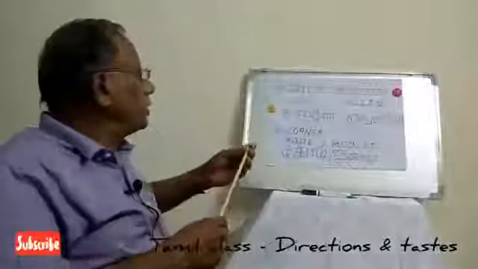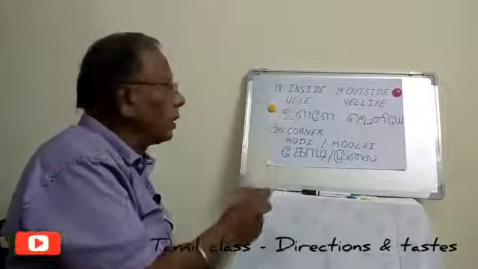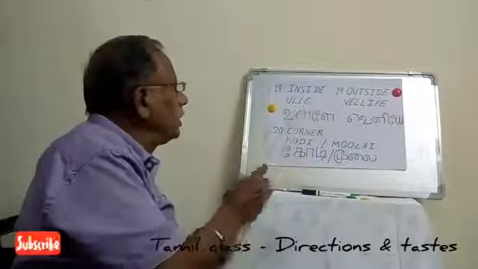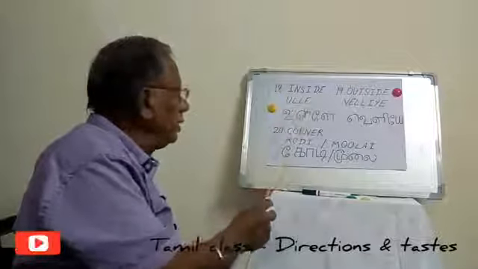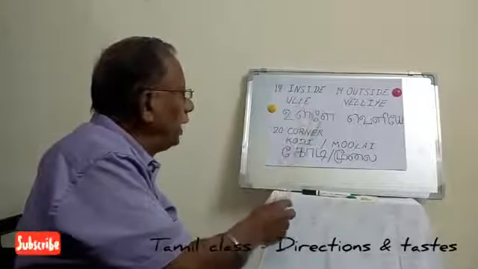Now the next direction is inside. For inside we say Ulle, written as U-L-L-E.